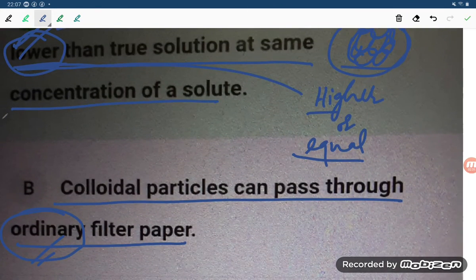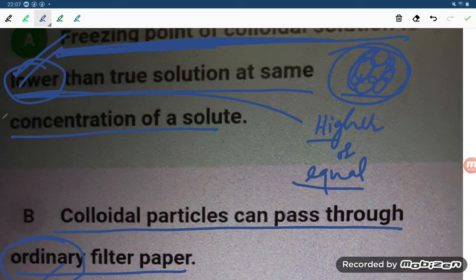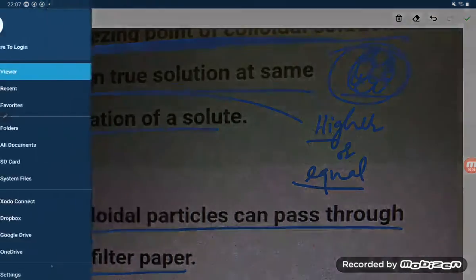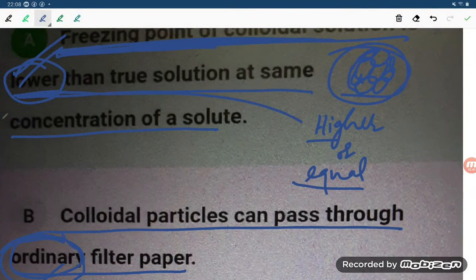Now the one students are saying is that colloidal particles can pass through ordinary filter paper. That is not so, students. If they were saying parchment filter paper, or animal membrane like pig bladder, that type of filter paper, then that can be correct. But here it says ordinary filter paper, so we cannot say this one is incorrect. That can be correct. Ordinary filter paper, it can be passed, students.